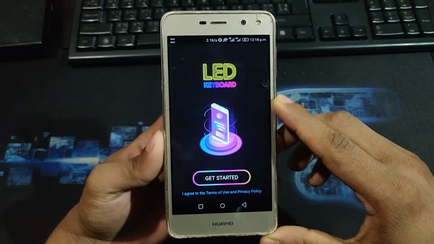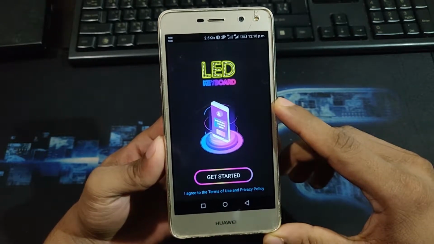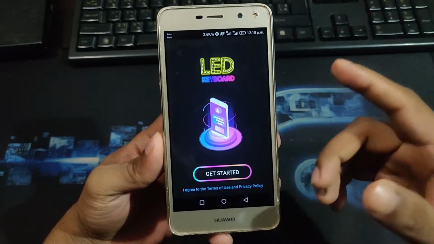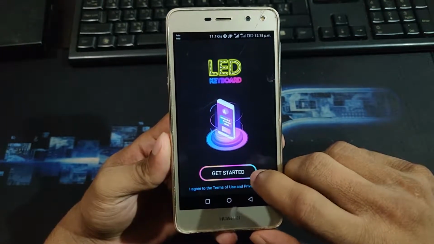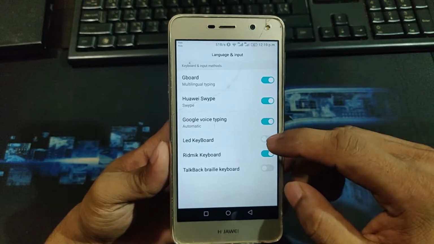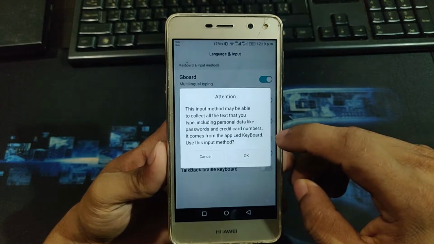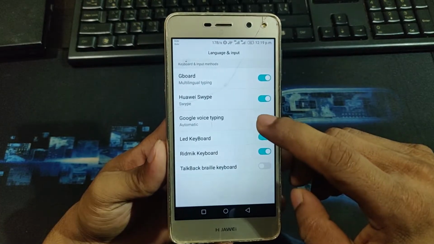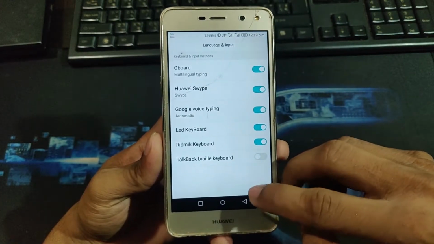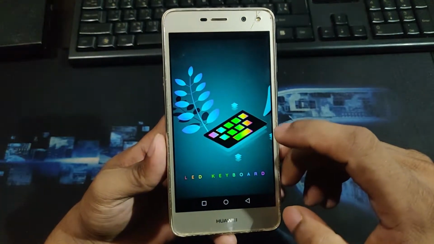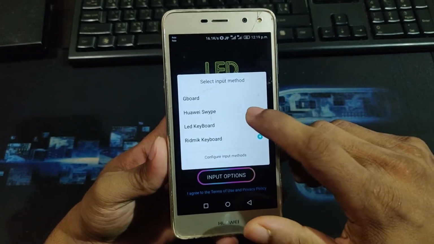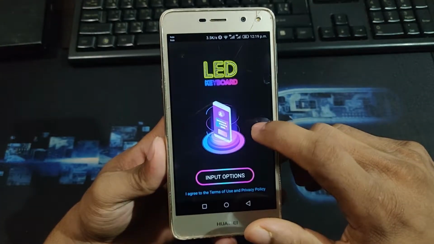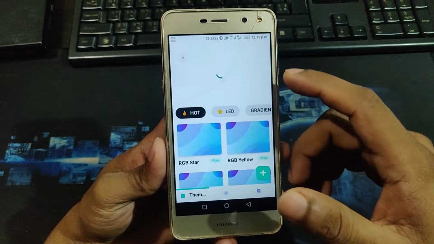For the first time it requires some permissions. So click Get Started. As you can see my other keyboard, but right now I'm enabling LED Keyboard. Then go back, and in input options, select LED Keyboard, then open.